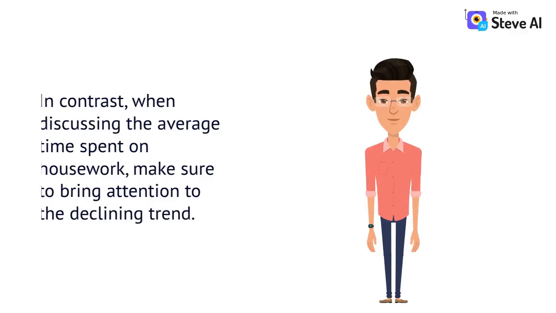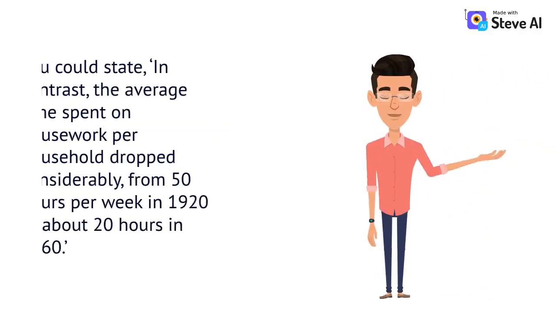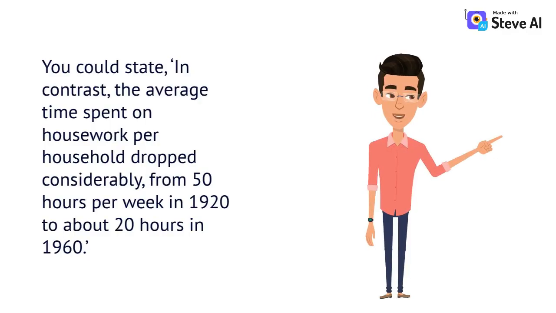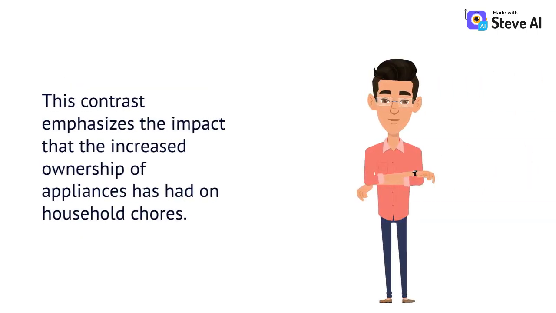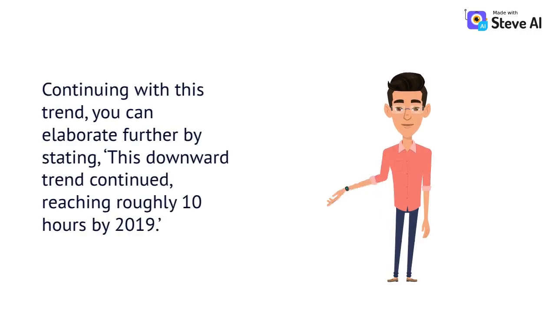In contrast, when discussing the average time spent on housework, make sure to bring attention to the declining trend. You could state, "In contrast, the average time spent on housework per household dropped considerably, from 50 hours per week in 1920 to about 20 hours in 1960." This contrast emphasizes the impact that the increased ownership of appliances has had on household chores. Continuing with this trend, you can elaborate further by stating, "This downward trend continued, reaching roughly 10 hours by 2019."